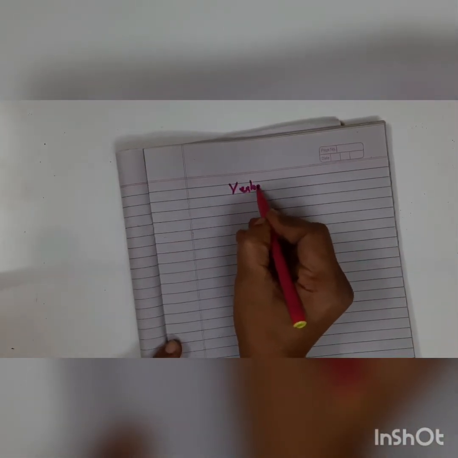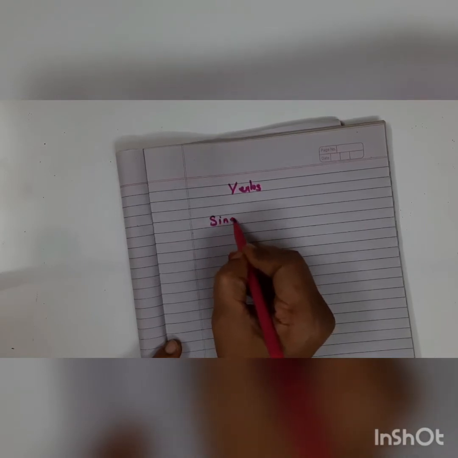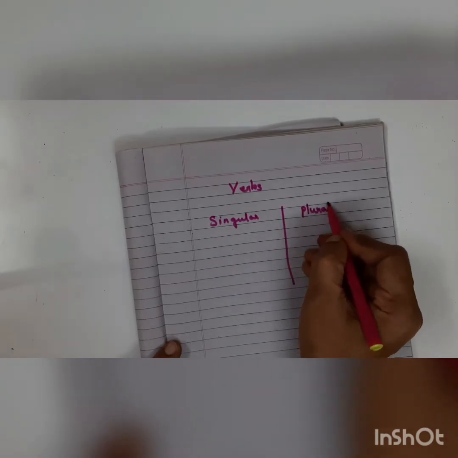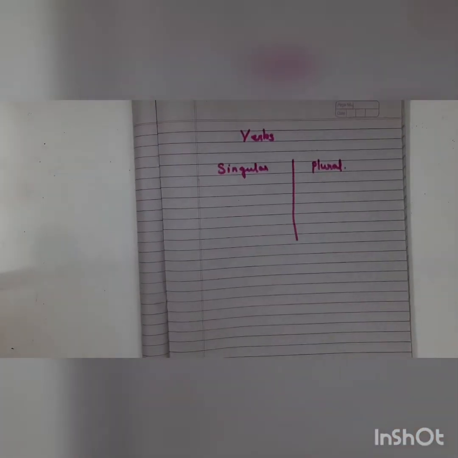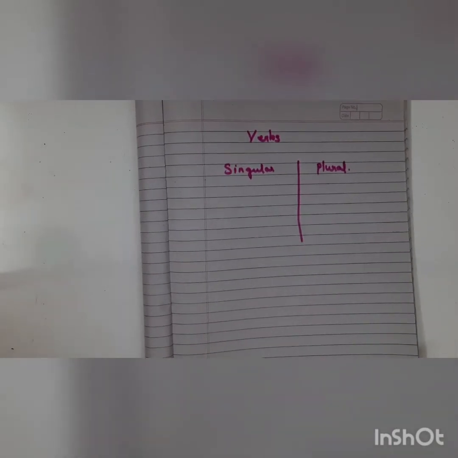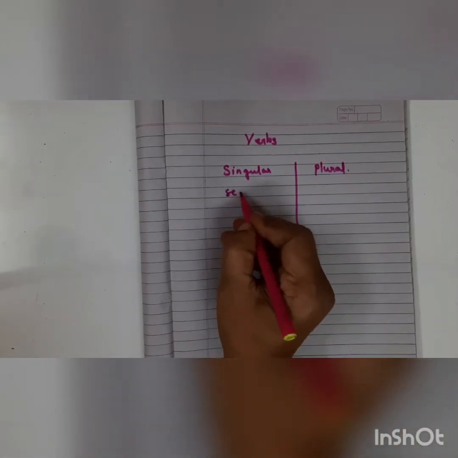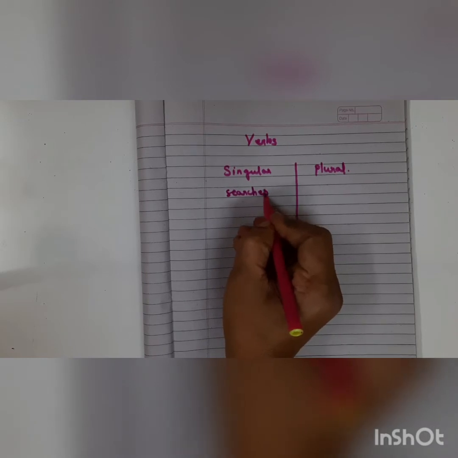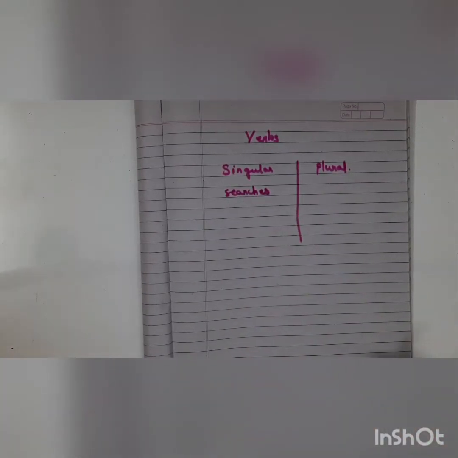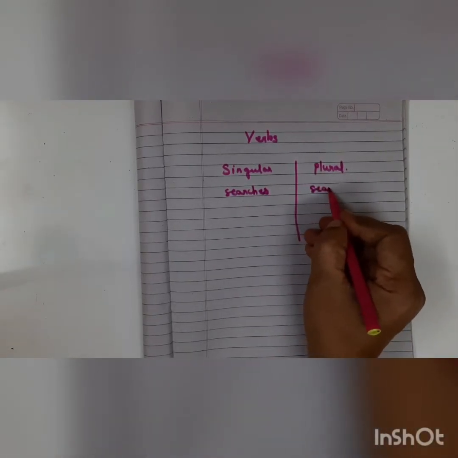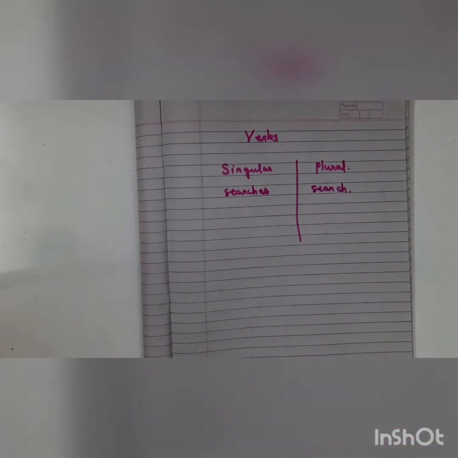Verbs, singular, plural. Right? Take the example of searches. Searches is a verb. Searching is an action. Okay, searches is a singular verb. What would be the plural? Plural would be search. So as we have noun singular and plural, we also have verbs singular and plural.